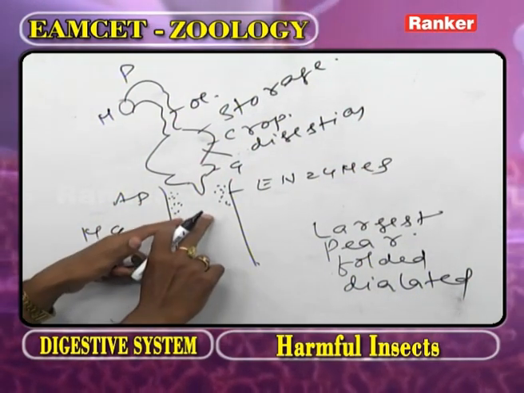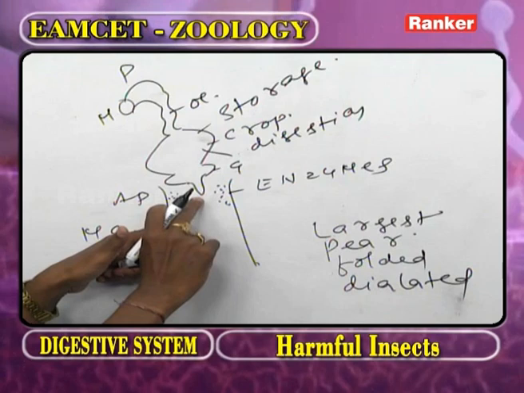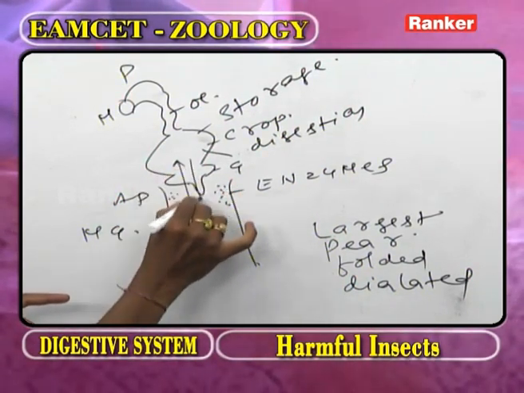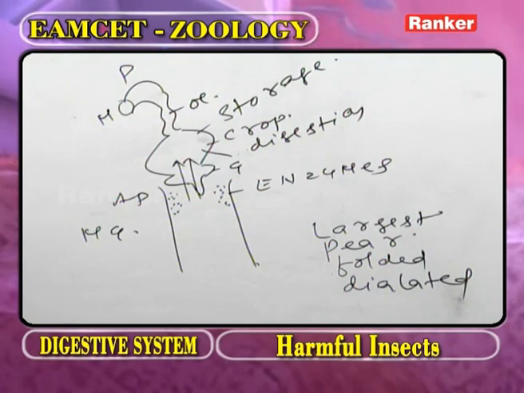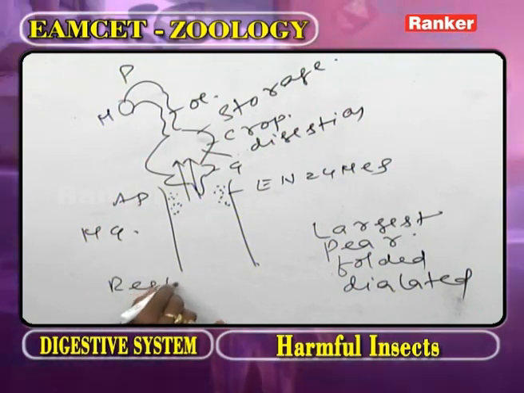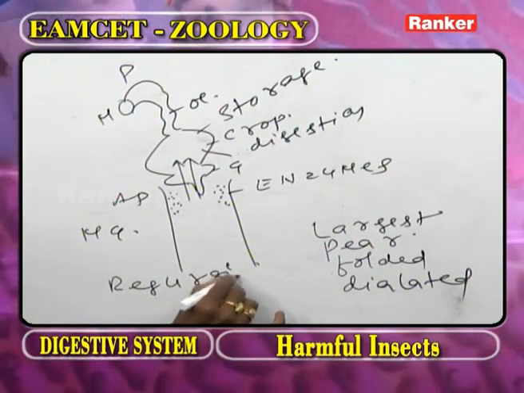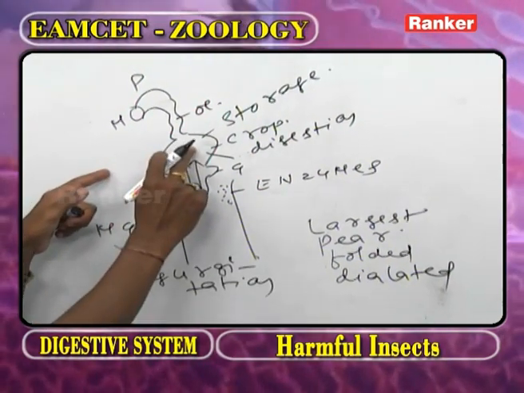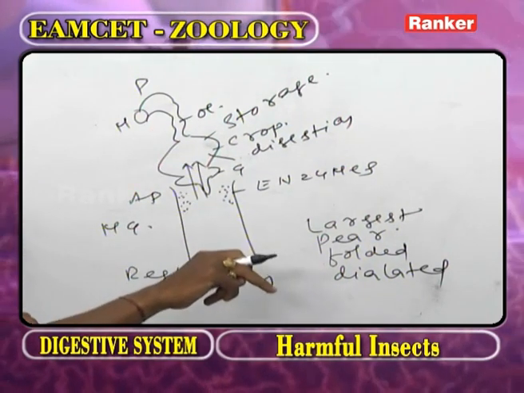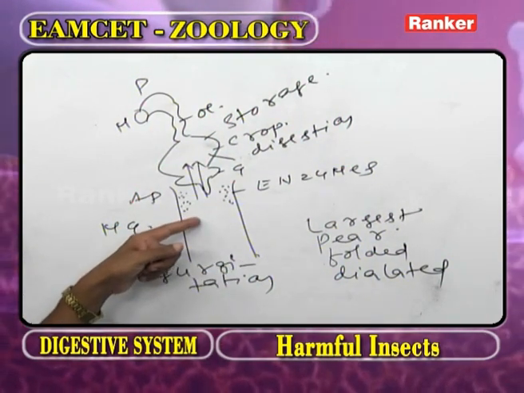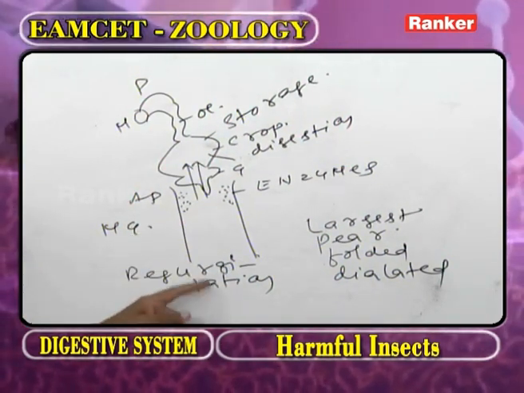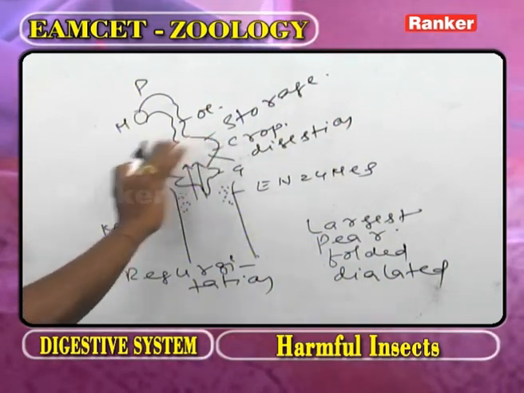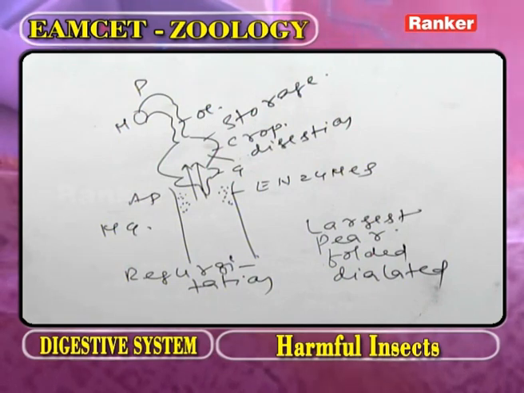Now, from the midgut, with the help of the stomodial wall, the enzymes enter into the crop by a process called regurgitation. So in the crop, though enzymes are absent, from the midgut by regurgitation the enzymes enter into the crop. So in the crop, almost all digestion is going to complete.